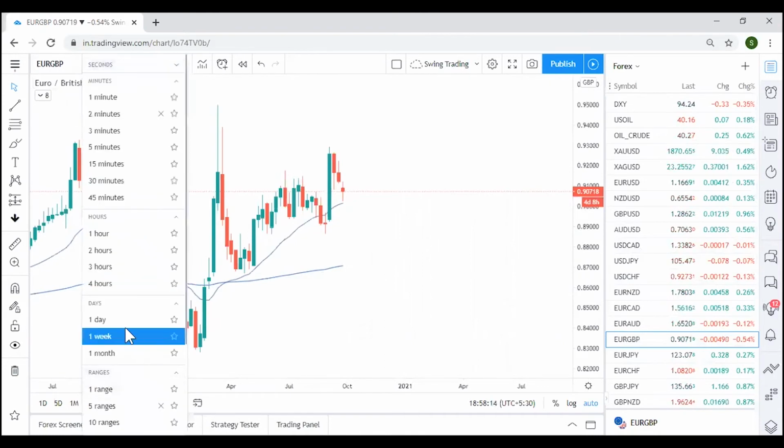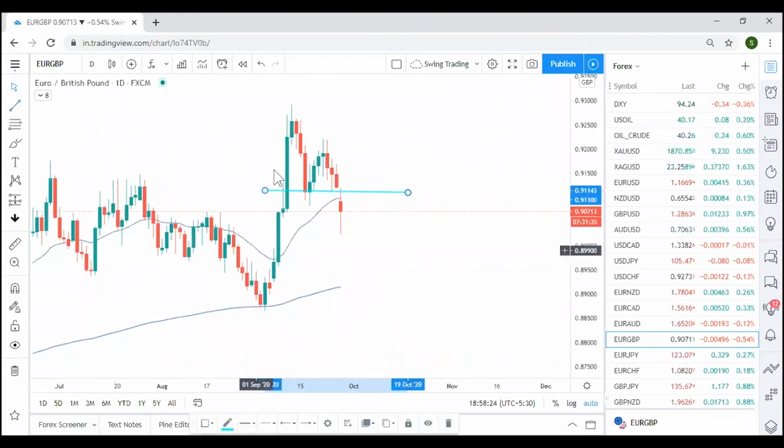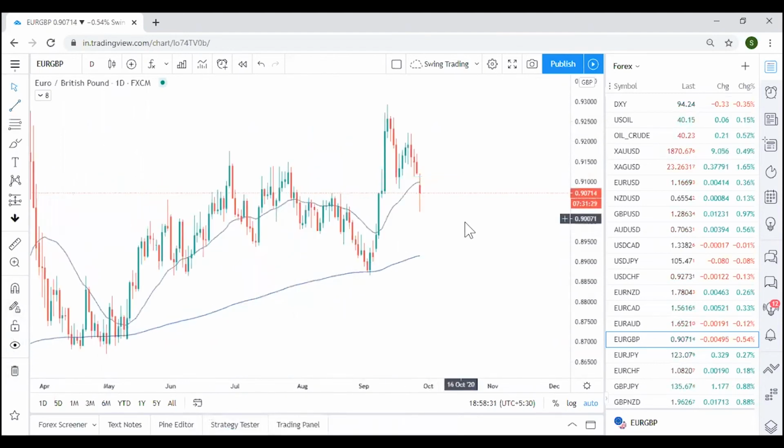Today itself, a lot of movement has happened. If you notice, it fell down, and just now it's trying to do some pullback, but clearly it looks on the downside. See, swing breakout, at least till here, which clearly shows that GBP looks stronger than Euro. Euro looks weaker, basically.